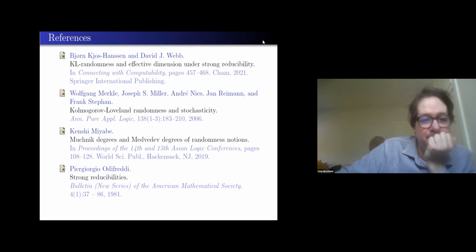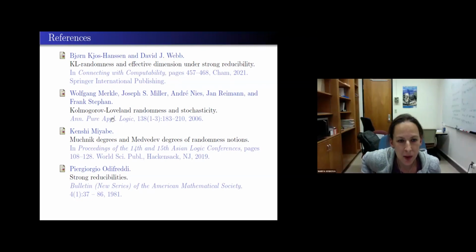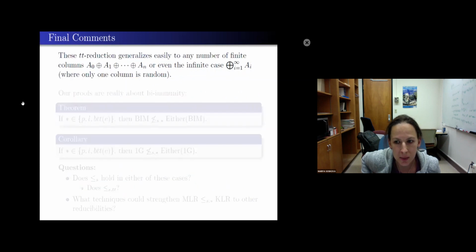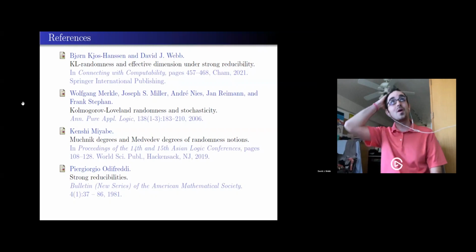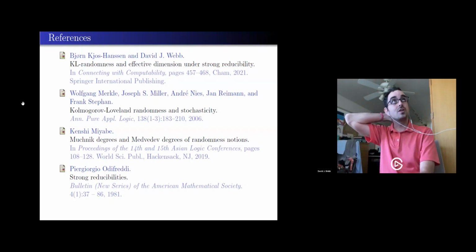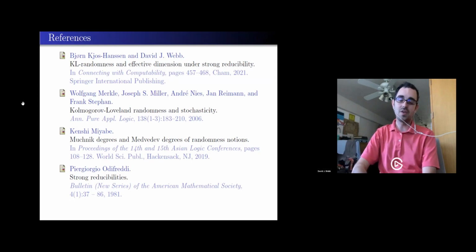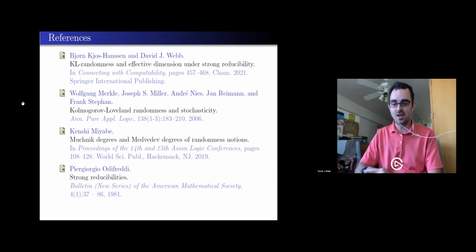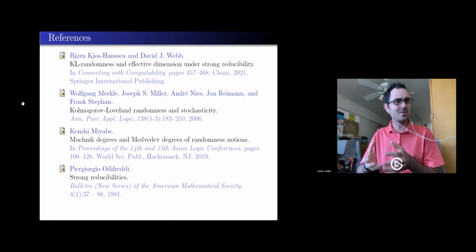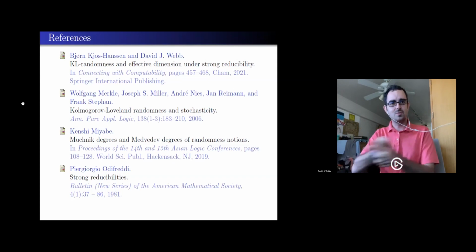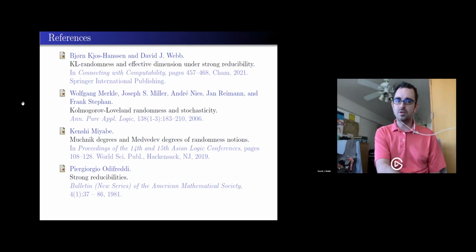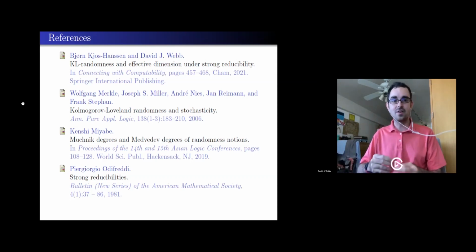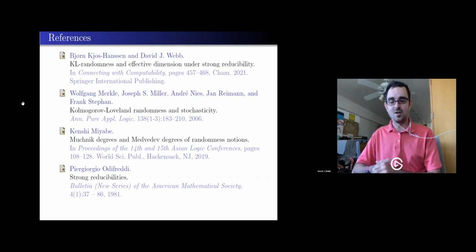Yep. Go for it. So I guess this didn't really matter that much for the talk, but what is KL random? Oh yeah, it didn't really matter, did it? So Martin-Löf randoms are those where CE martingales can't work as a betting strategy. They have to bet in order, and they will not be able to win in the infinite limit. But there's a critique that CE martingales maybe aren't what we want to work with. It seems strange that randomness should be defeating CE-ness. Randomness should be defeating computability. So maybe we'll work with computable martingales instead. But of course, computable martingales are CE. So the tweak there is that they are allowed to bet out of order. They are non-monotonic betting strategies.